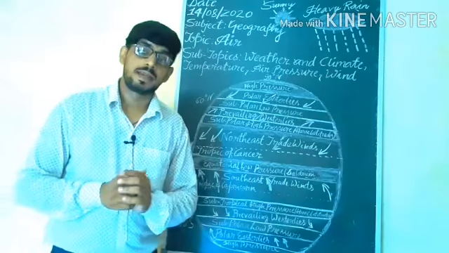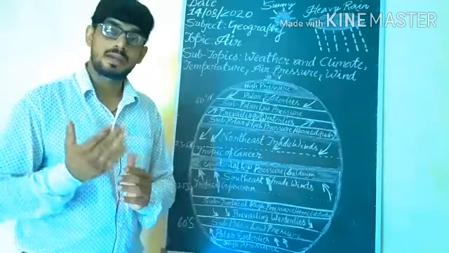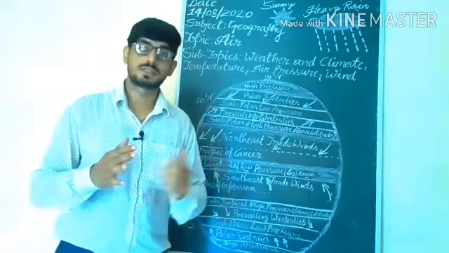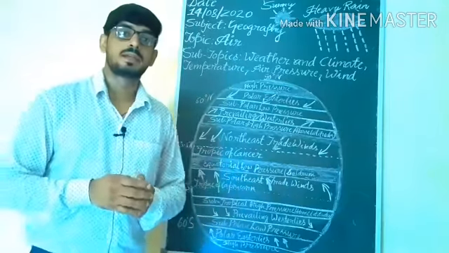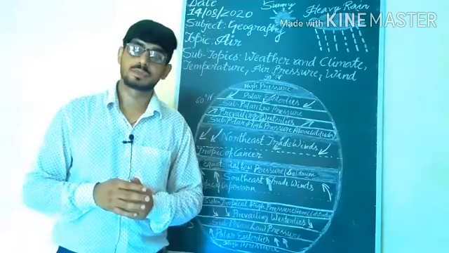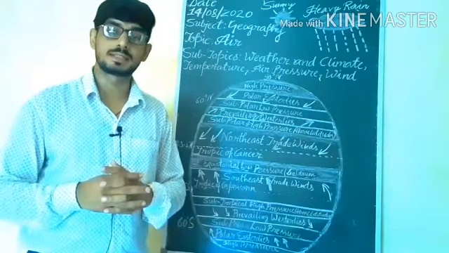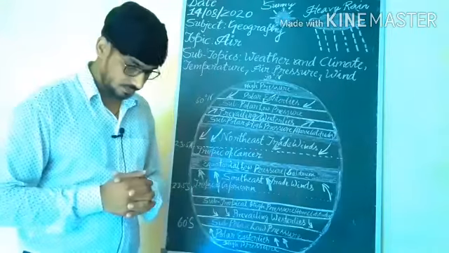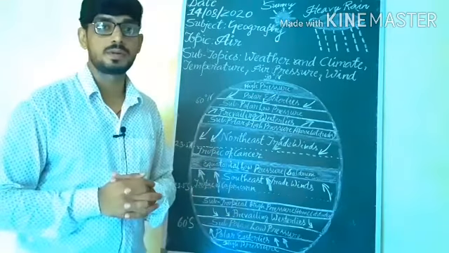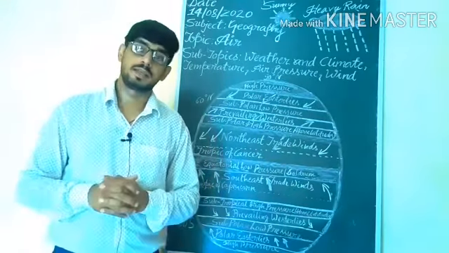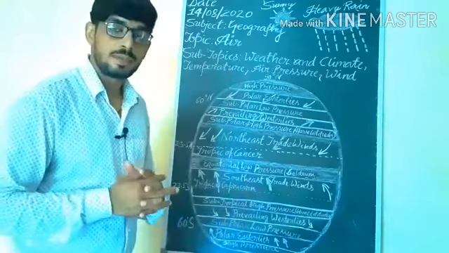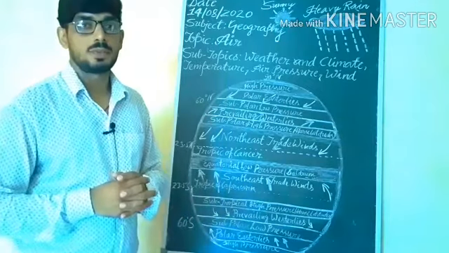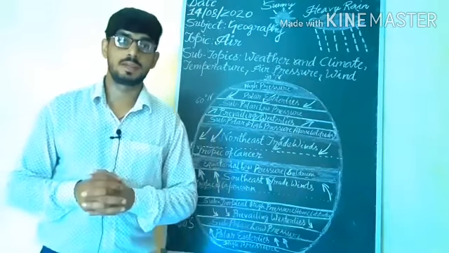So, the three types of winds are: permanent winds that blow throughout the year, for which we can give the names easterly and westerly winds; seasonal winds which blow only during the season, we can say monsoon winds; and afterward local winds which blow only in a particular area at a particular time in the year. Suppose Lu in the northern plains, and in sea areas you will get a breeze and cold air. Understand?